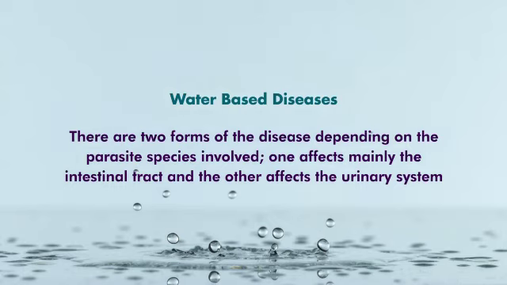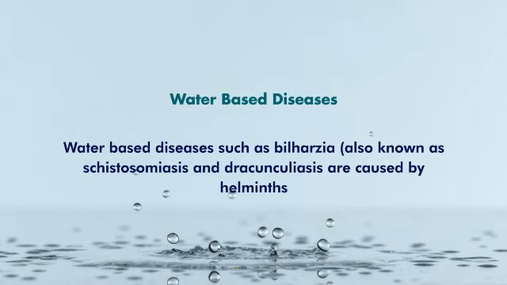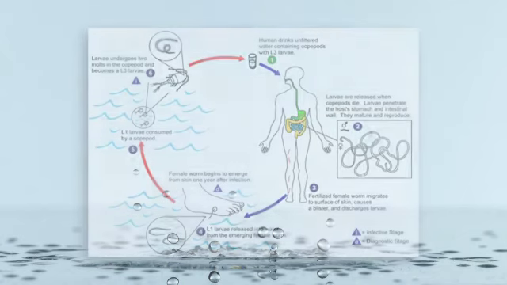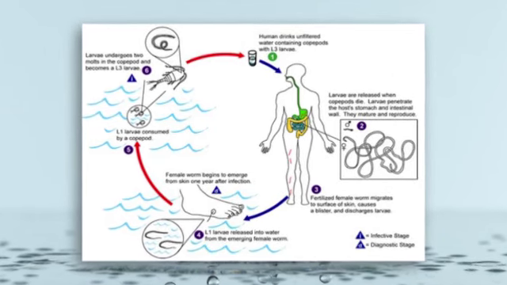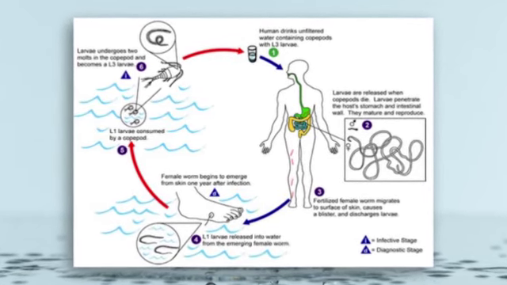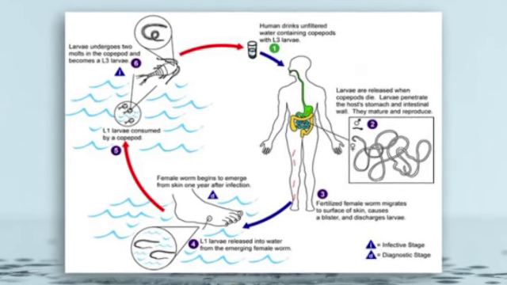Water-based diseases such as bilharzia, also known as schistosomiasis, and dracunculiasis are caused by helminths. Here the picture shows how this larva grows and enters the body, and this is a parasite, and then it infects our skin.